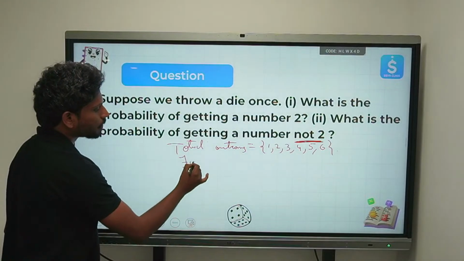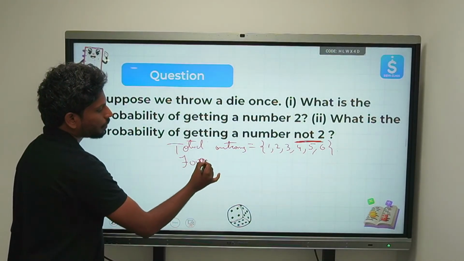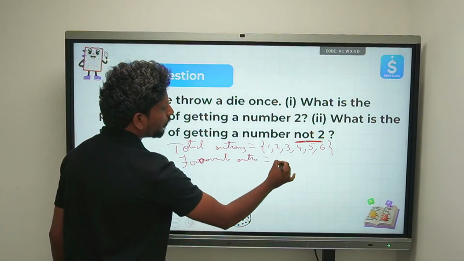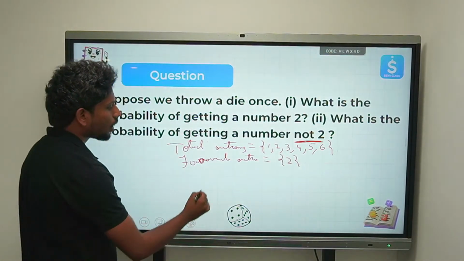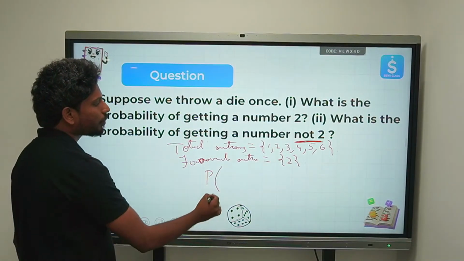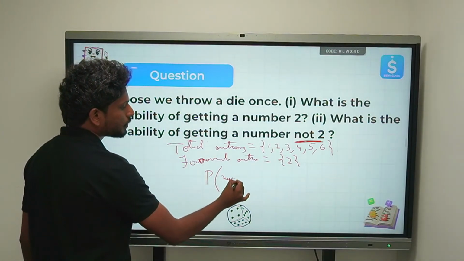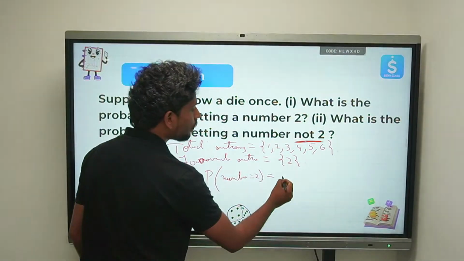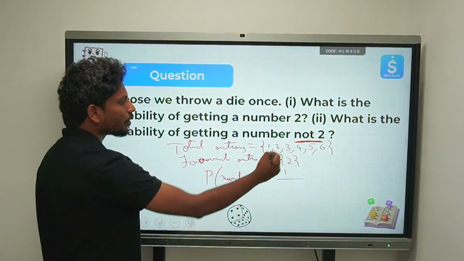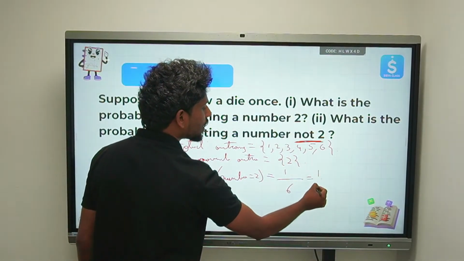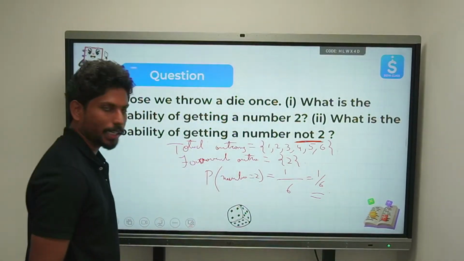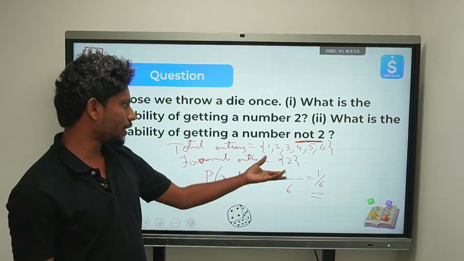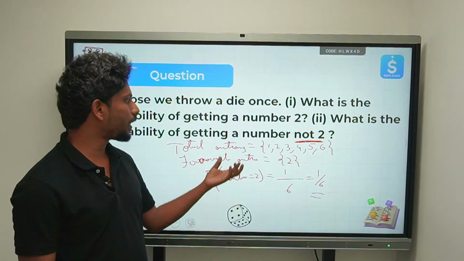And what are the favorable outcomes we have? It is only 2. So what is the probability of getting a number 2? Getting a number equal to 2. The favorable outcomes we have is 1, and the total number of outcomes we have is 6. So the answer is 1 by 6. Are you all getting it? This is how you find the probability of an event of getting 2.